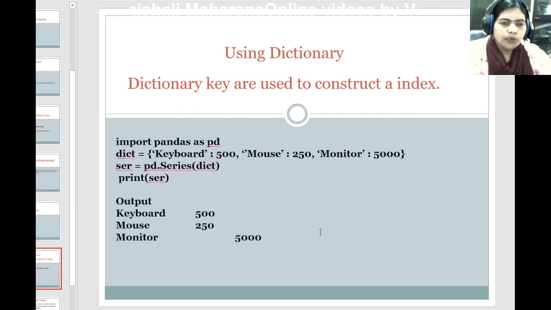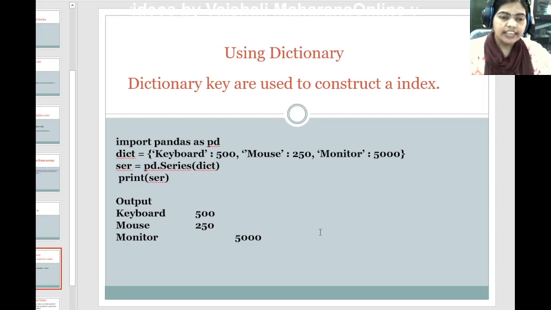There is one more method by which we can create the series, that is using a dictionary. A dictionary is also helpful for creation of the series, and as we know a series is a combination of keys and values. So before creation of the series, we have to create our dictionary. Here the dictionary is created with the keys keyboard, mouse and monitor, and its values 500, 250 and 5000.